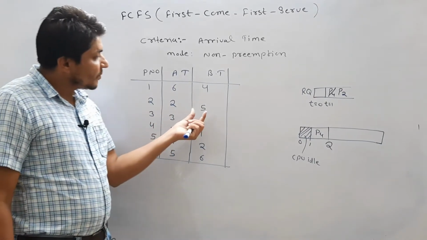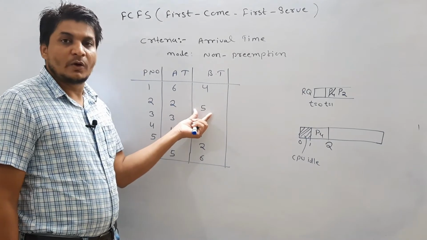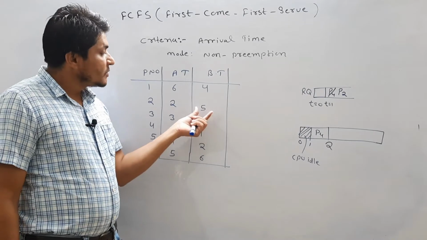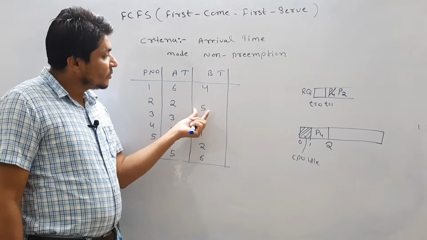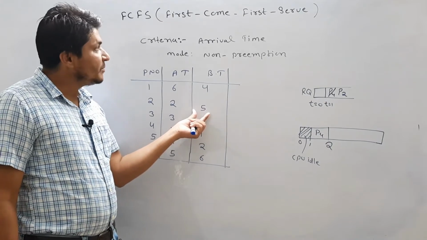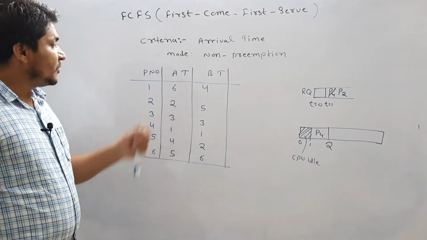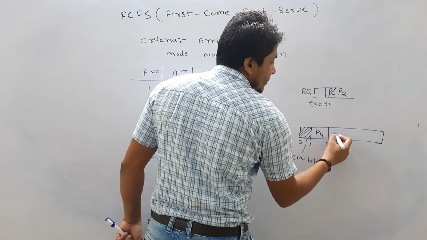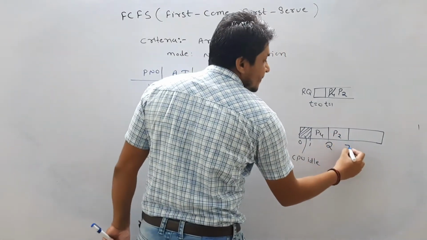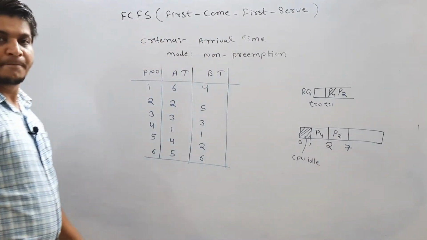Process P2 will execute for 5 seconds, because this is non-preemptive mode. Once execution starts, it will release the CPU only after completion of its burst time. That is the meaning of non-preemption. So process P2 will start execution, and it wants to execute for 5 seconds, so it will become 7.